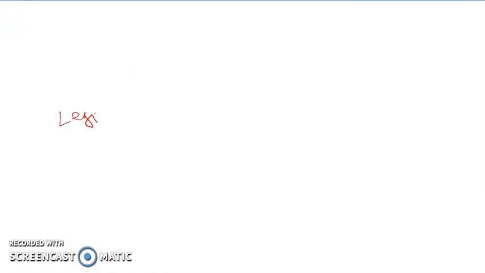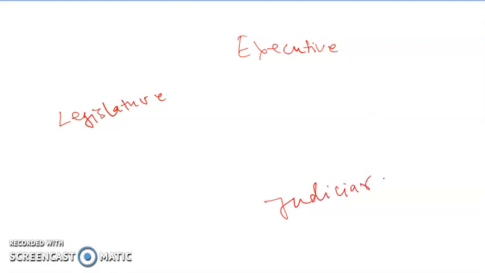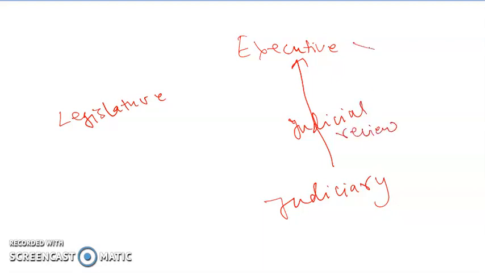So there is a legislature, there is executive, and there is judiciary. Judiciary has control over executive by the means of judicial review, and executive has control over judiciary by the means of appointment, because it is the executive that appoints the judges.